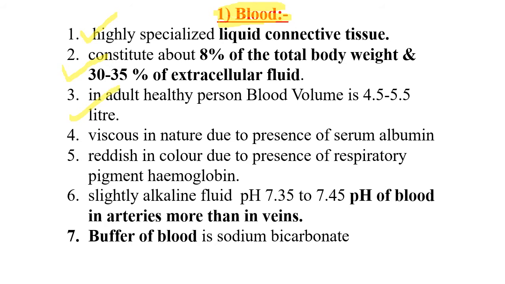The viscous nature of blood is due to the presence of serum albumin, the protein which is present in the plasma as well as blood. Blood is red in color due to the presence of the respiratory pigment called hemoglobin, and it is slightly alkaline with pH 7.35 to 7.45. The pH of blood in arteries is more than in veins, and blood contains a buffer that does not allow change in the pH of blood; the buffer of the blood is sodium bicarbonate.